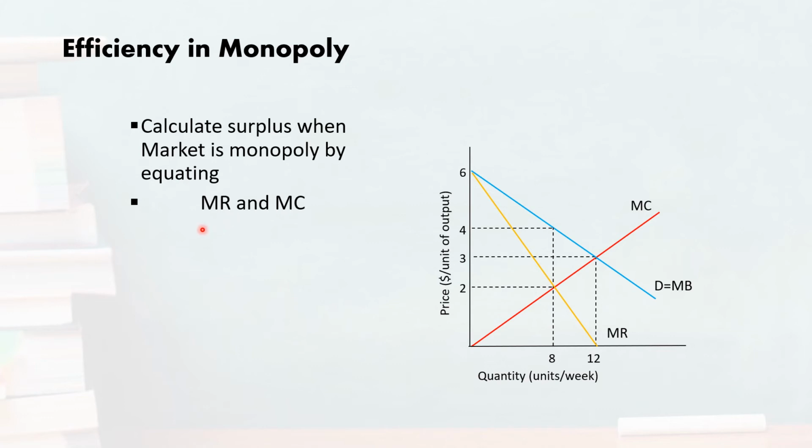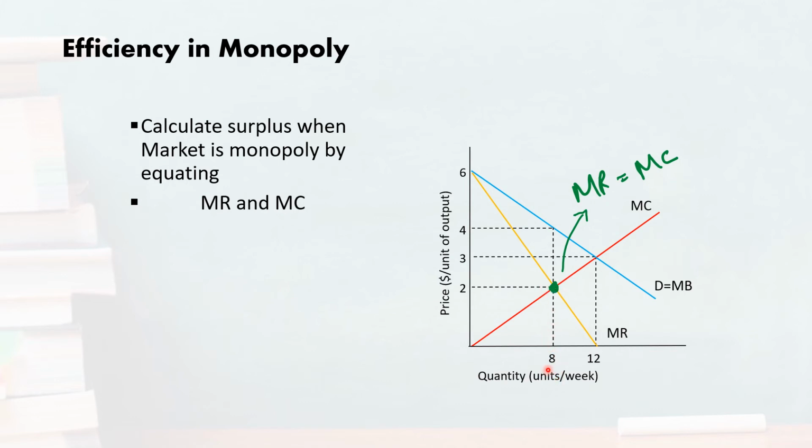It can be easily understood that the monopolist will sell that level of output where his marginal revenue equals marginal cost. So that actually appears at this point. Here you can see that marginal revenue equals marginal cost. With this condition, the output level which the monopolist is ready to sell equals 8 units.